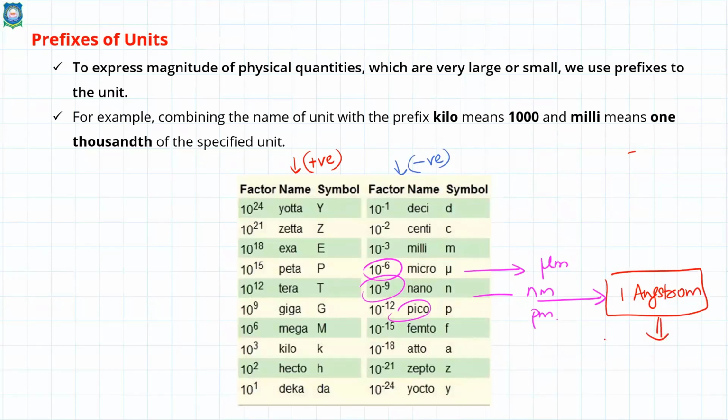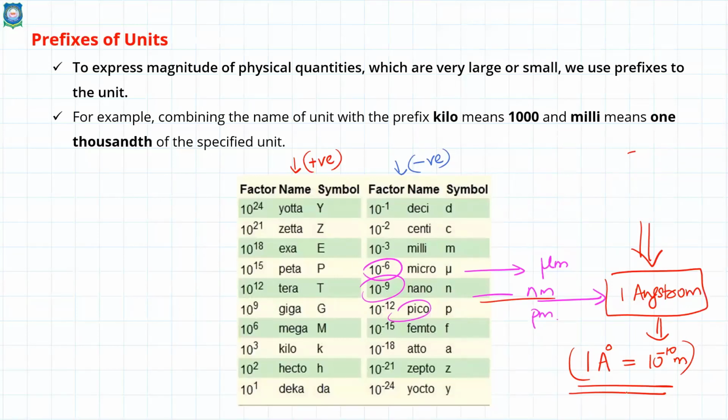1 angstrom is nothing but, and the symbol is 1 A with a degree at the top. This is the symbol for angstrom. The value is 10 raised to minus 10 meter. That is not shown here. Only I have increased in multiples of 3: 10 raised to minus 9, after that it is 10 raised to minus 12. So if you want, note it down. We also come across this quantity, 1 angstrom. 1 angstrom is equal to 10 raised to minus 10 meter. Just note that down. Clear?